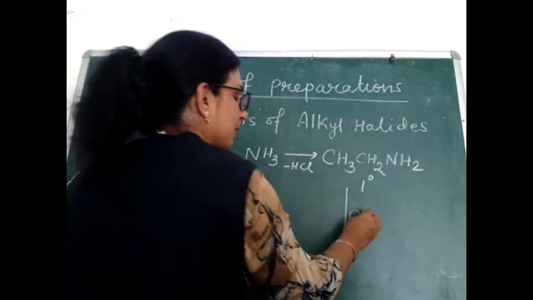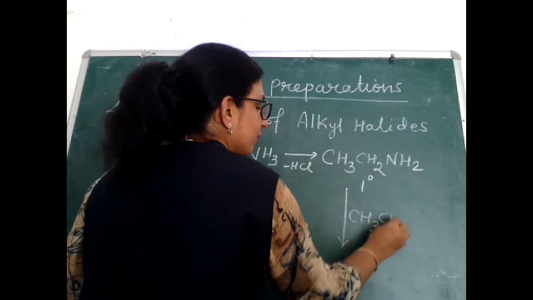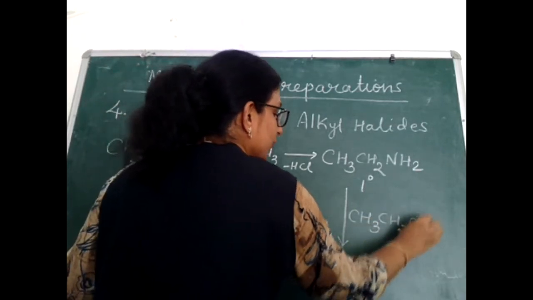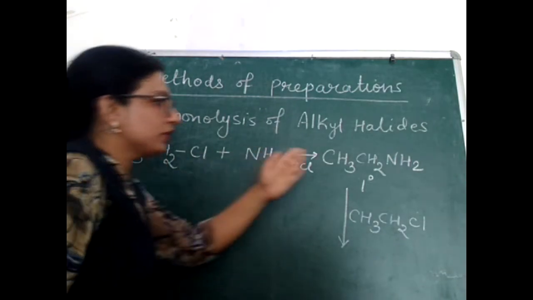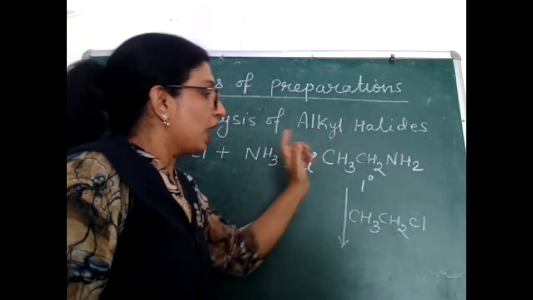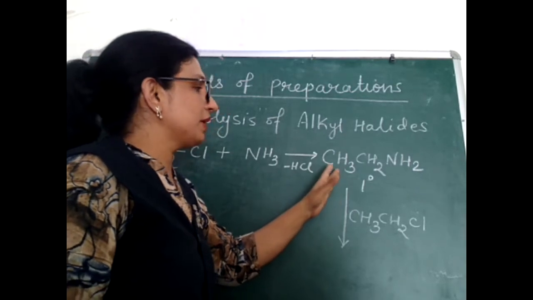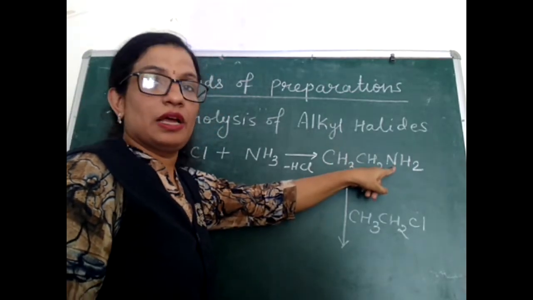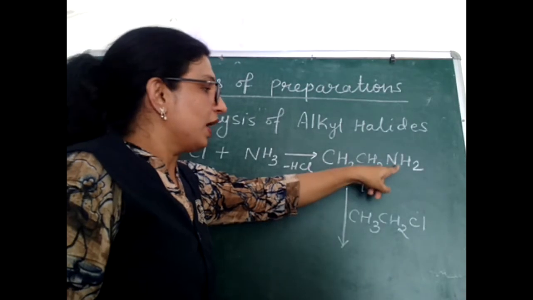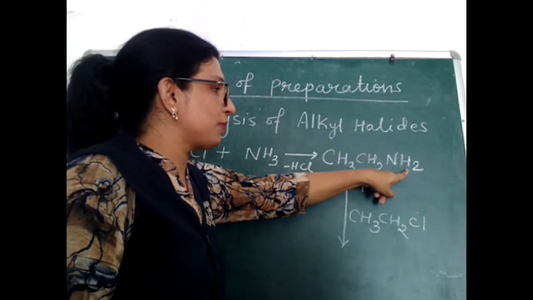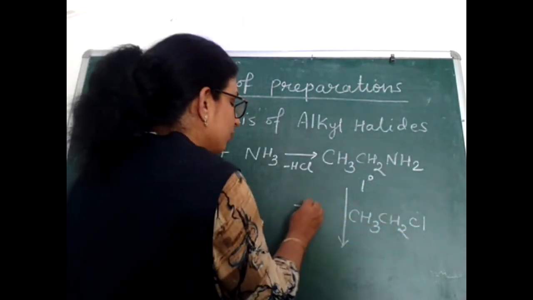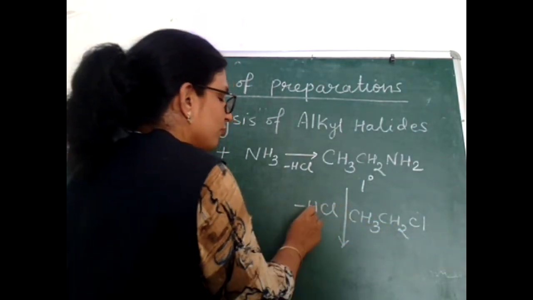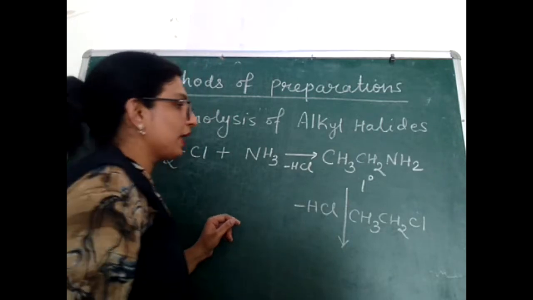This primary amine will further react with alkyl halide, whatever alkyl halide we have taken in the beginning. See how the reaction now will take place. Again, you can see in this primary amine, the nitrogen atom is still there, having a lone pair of electrons. Again, one hydrogen atom from this primary amine and one halogen atom from this alkyl halide will be removed in the form of HX, and see what will happen.